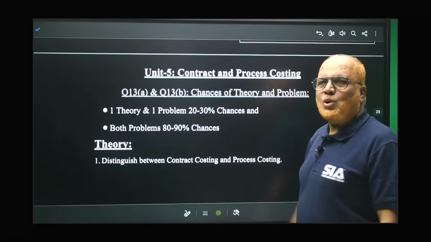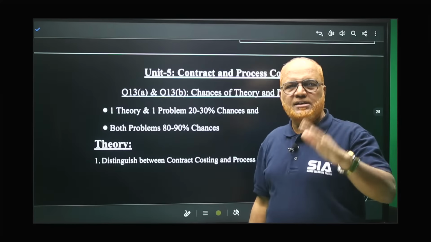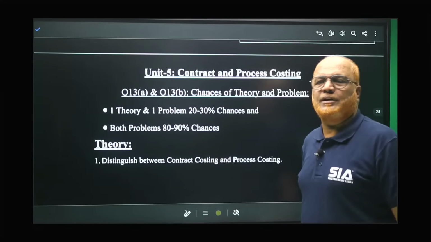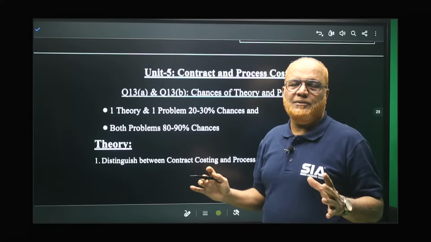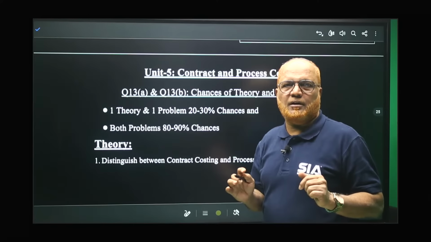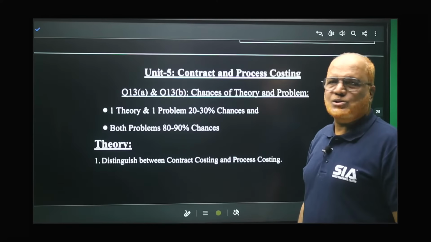That's all. So I have completed 1, 2, 3 units. That is first unit, second unit and fourth unit I have completed. Now fifth unit, according to the complexity I am going. जो easy है उसको पहले complete करना है. Now unit number 5, contract and process costing.